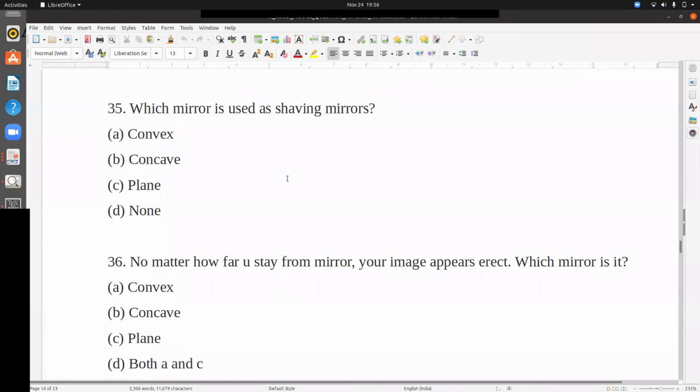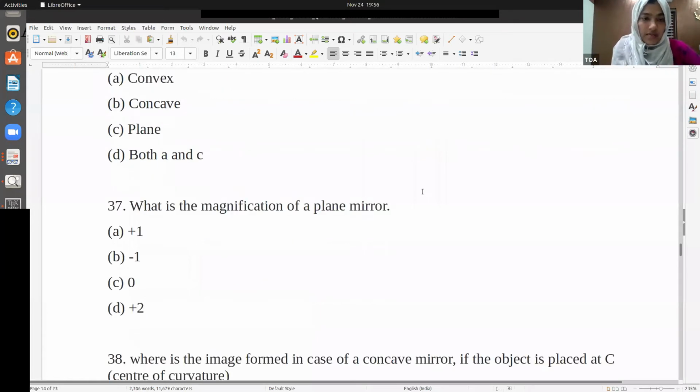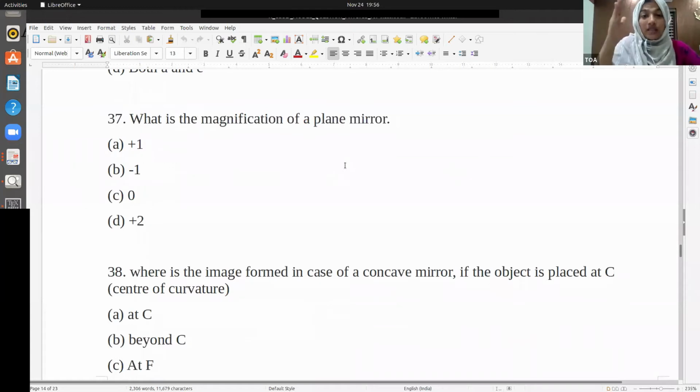Which mirror is used in shaving mirrors? Concave. It's concave, the same case as the dentist. No matter how far you stay from a mirror, your image appears erect. Which mirror is it? It's not concave, because in the case of concave the image is not always erect. It's convex. Wherever you stand, your image will always be erect and virtual.